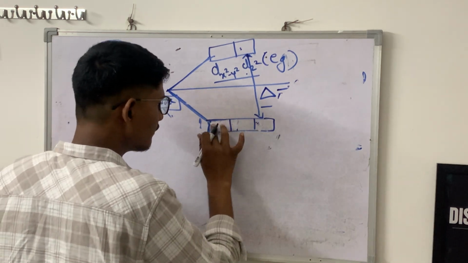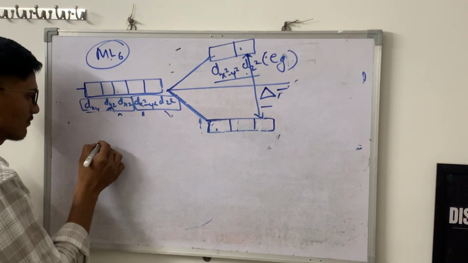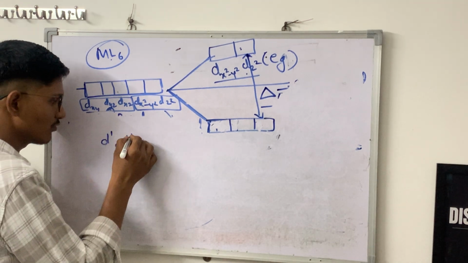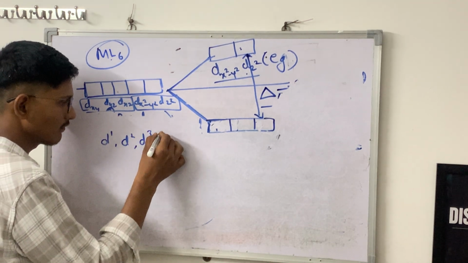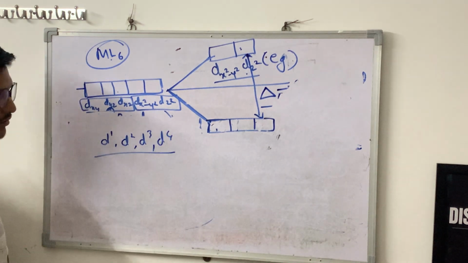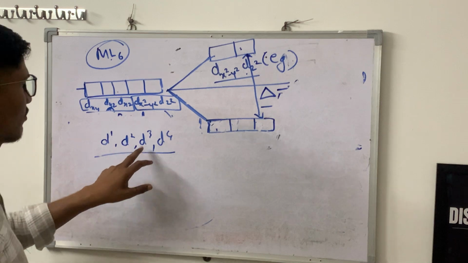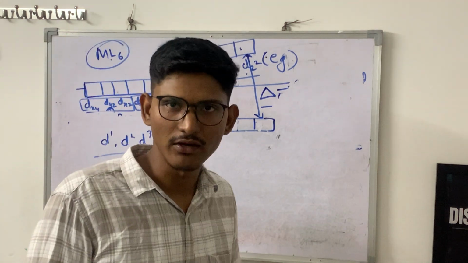If I consider examples, d orbital having 1 electron, then 2, then 3, then 4 electrons.